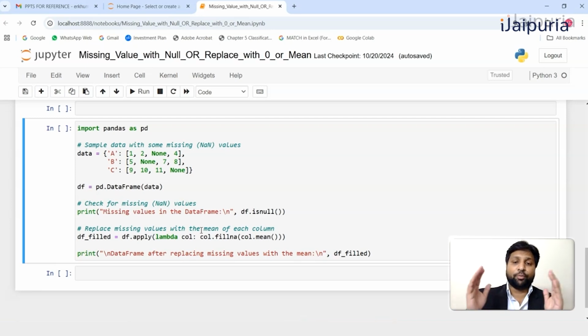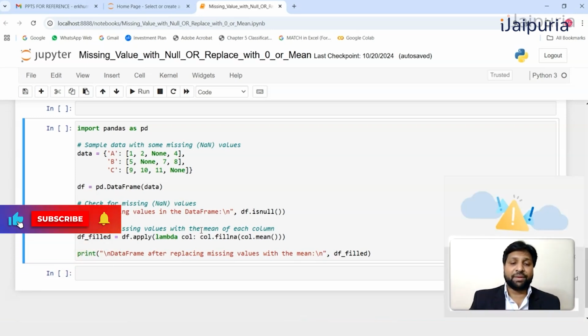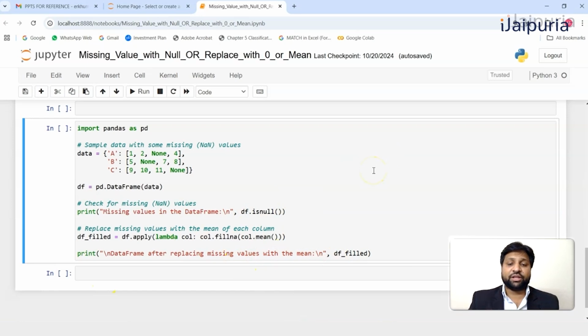We all know how to import the pandas library. The very simple syntax: import pandas as pd. We will be treating this particular data set in this manner: we have data which is equal to A, B, C. We have already seen this data. So we will be converting this data into a data frame as we had done before.